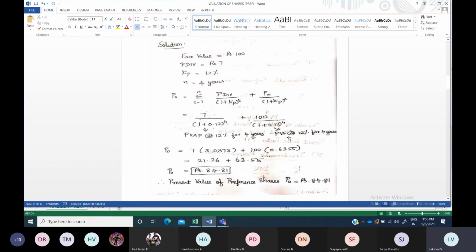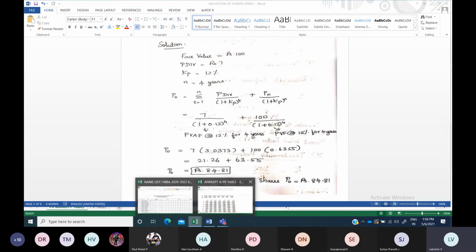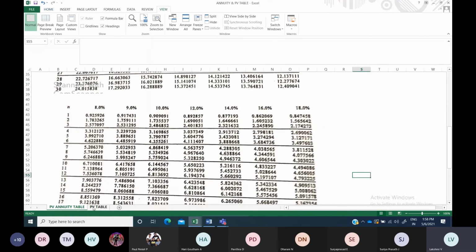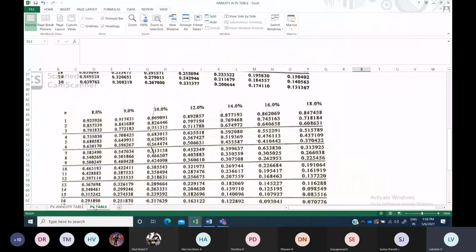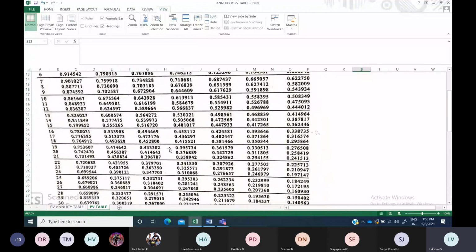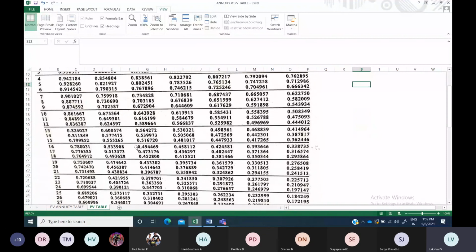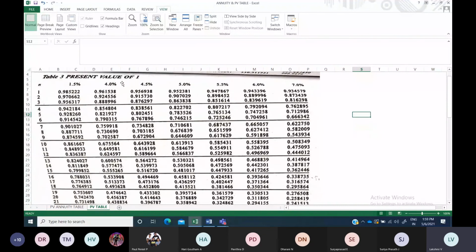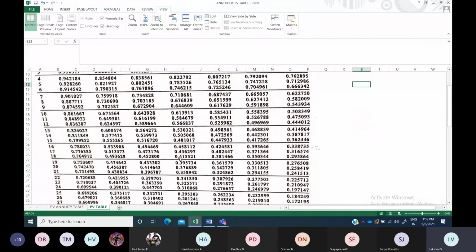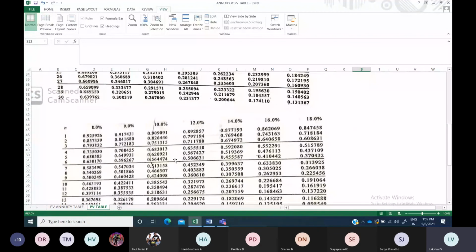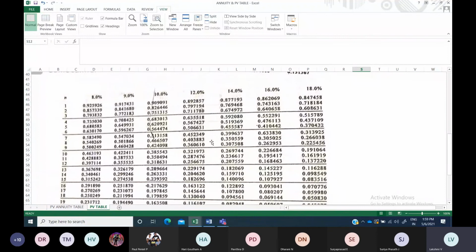Next, the 100 you will take just like that, and you will be referring to a present value table, the present value of rupee 1 table, that is, how much for 12% for 4 years. Again we have to move to the table. Now you have to refer to the present value table. You will have a heading called present value of rupee 1, like that it will be mentioned. You should be very careful while searching the heading. If you take it wrongly, the answer will go wrong. So you have to look out the heading and refer.